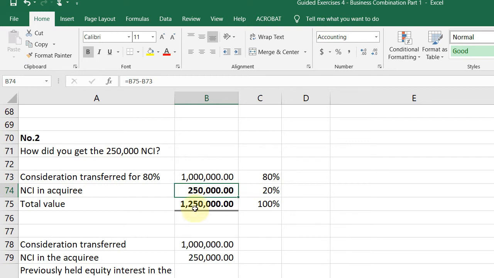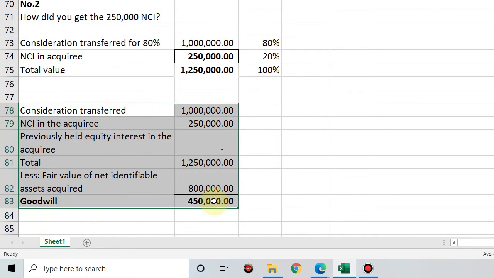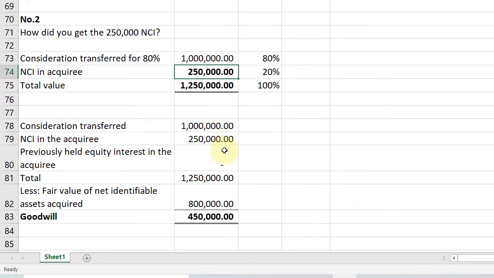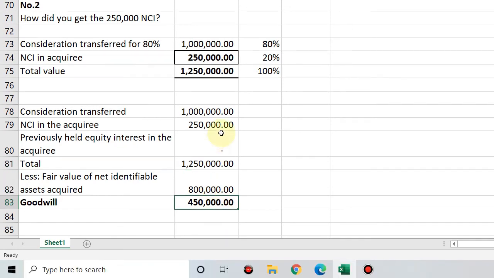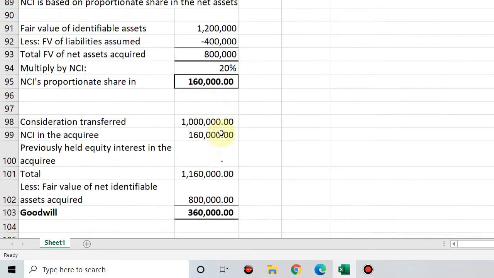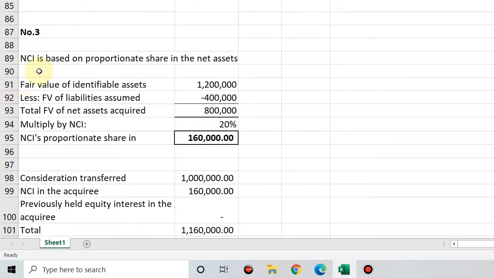Okay, so let's do the computation. You have consideration transferred of 1 million. You have NCI in the acquiree. Sinabi naman sa problem na 250,000. Previously held, wala pa rin. You just total the two. 1 million plus 250 is 1.250. Then less fair value of the net identifiable assets na 800,000. You'll get goodwill of 450,000. Okay, madali lang. Ma'am, sana all ganyan lagi sa exam. Okay, sana all. Okay, let's proceed to number 3.